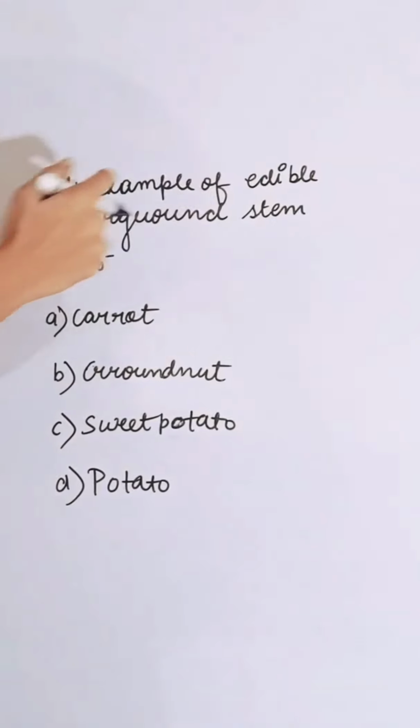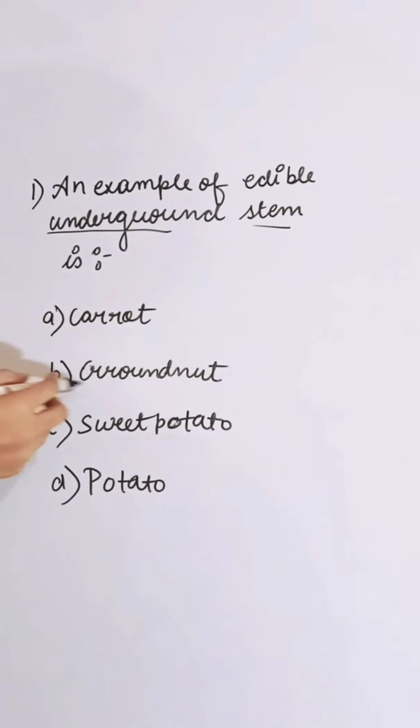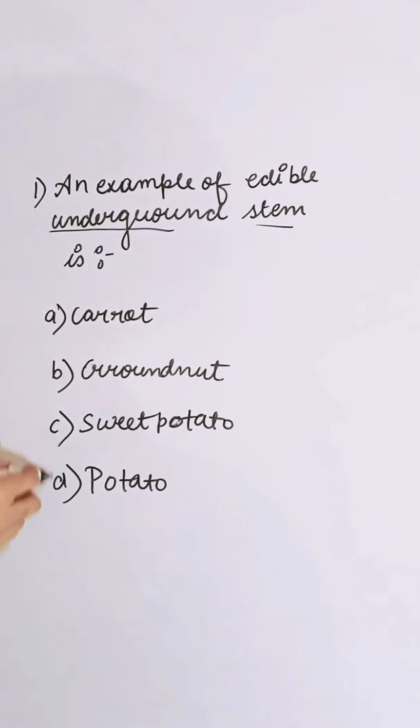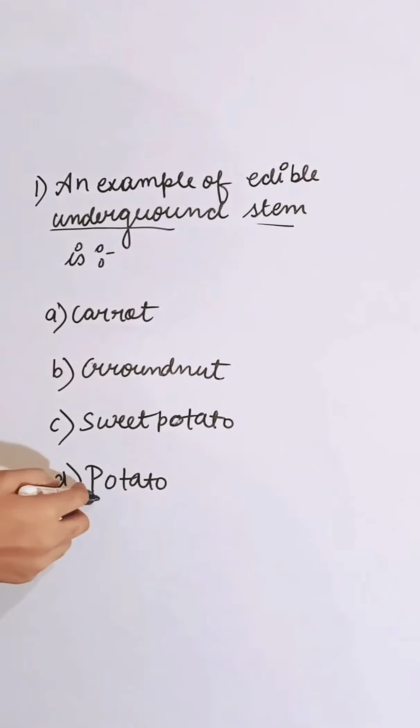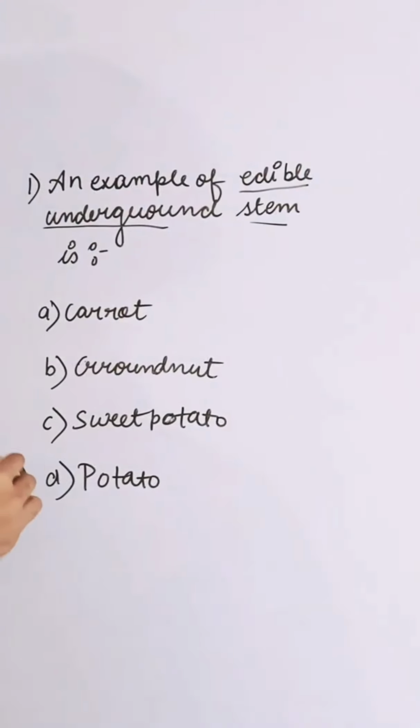An example of an edible underground stem is: first option carrot, second groundnut, third sweet potato, and fourth potato. Potato is the underground stem which we can eat. So the correct answer is D.